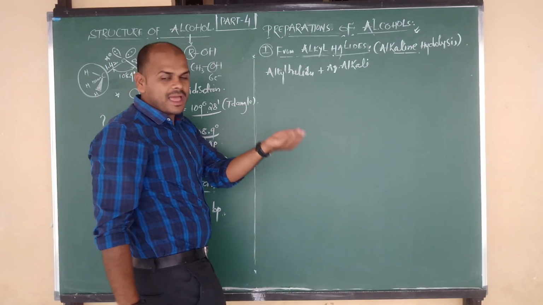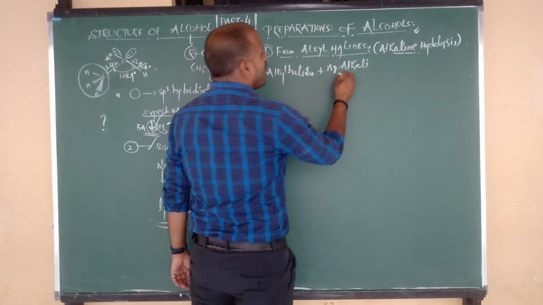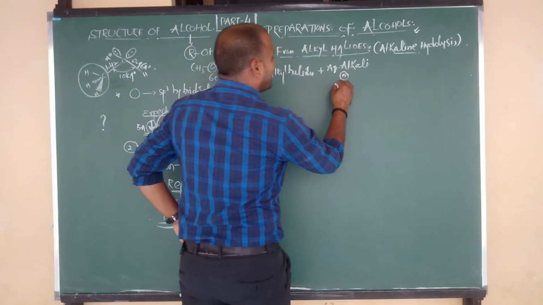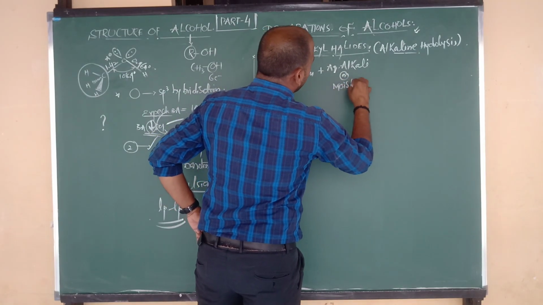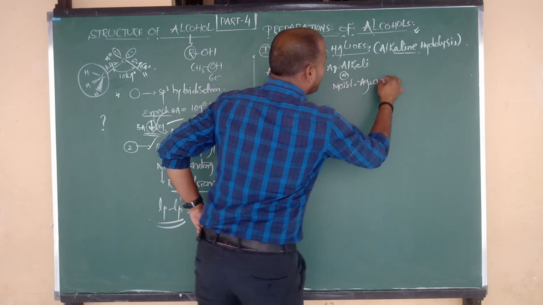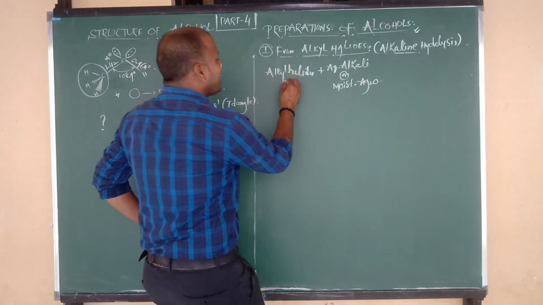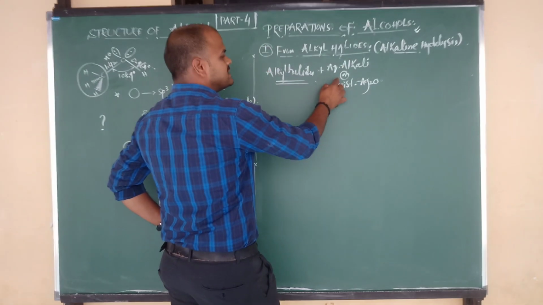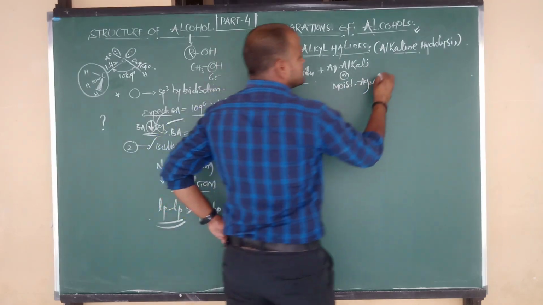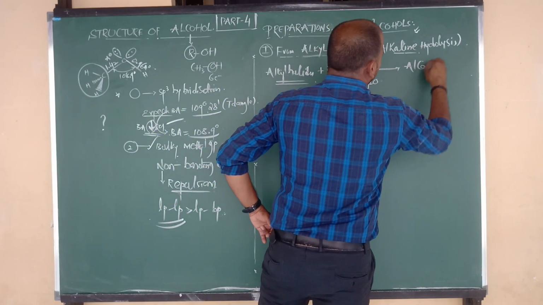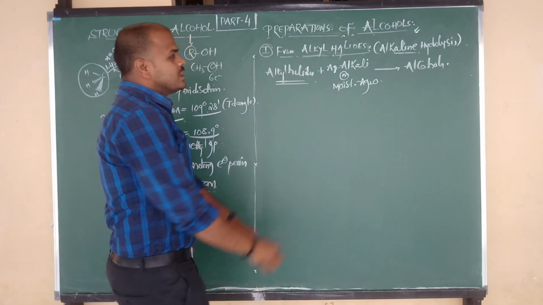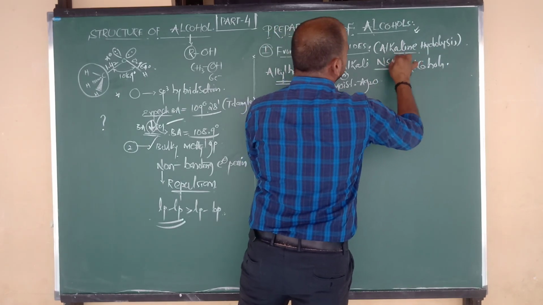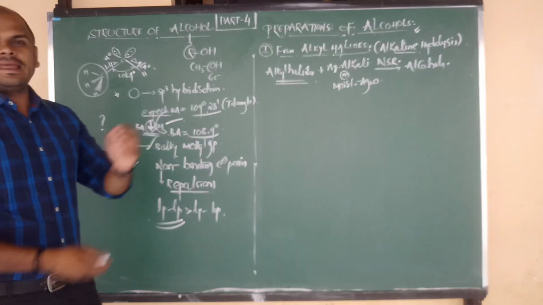And in place of aqueous alkali, we can consider one more reagent, nitrous silver oxide. So alkyl halides, on reaction with aqueous alkali or with silver oxide, will give alcohols. Preparation of alcohols from alkyl halides upon alkaline hydrolysis is a nucleophilic substitution reaction.